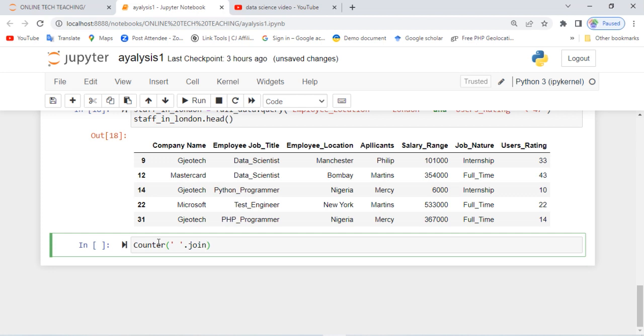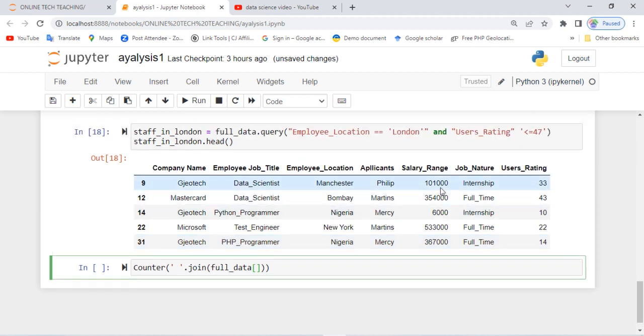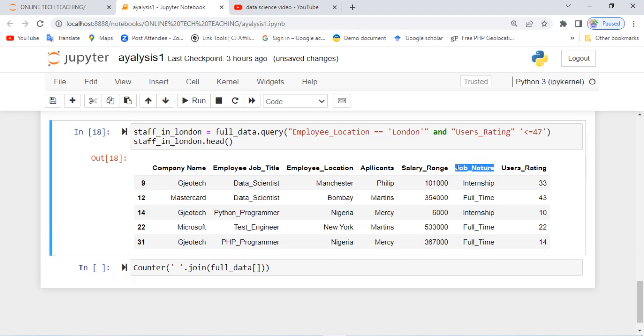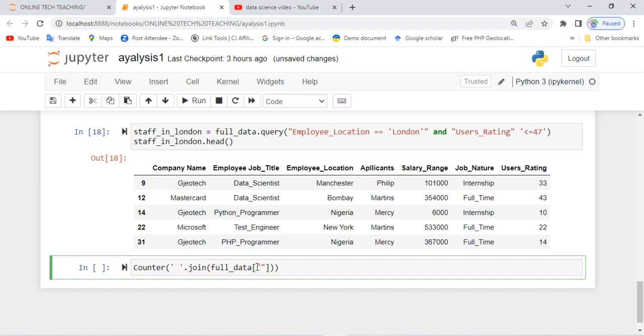Now our data container name is full_data, and from this full data, we want to count the number of applicants who are applying for what kind of job nature. What is the number of applicants or professionals engaged in internship, full-time, remote jobs? We want to count their number.